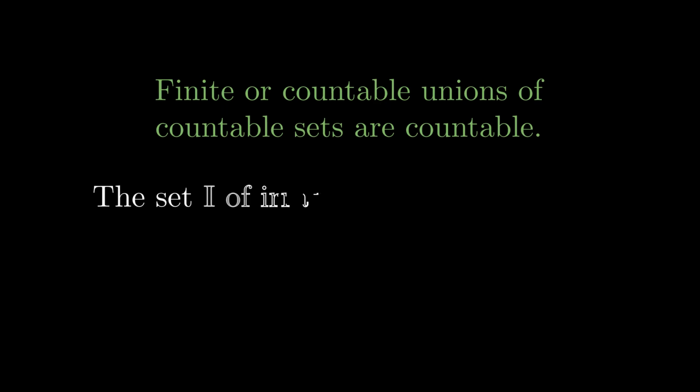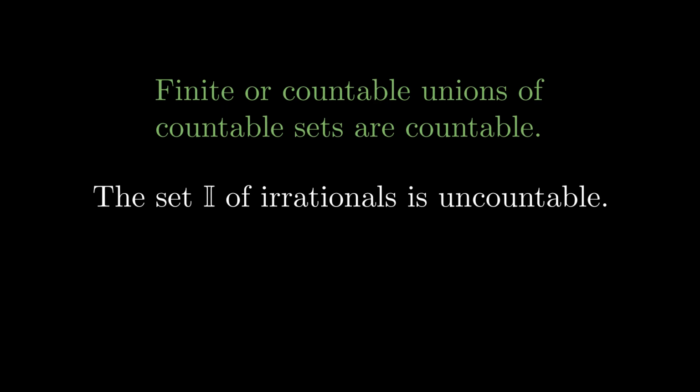The other result referenced last video was that finite or countable unions of countable sets are still countable. We used this to argue that the irrationals must be uncountable, because if they were countable, then that would contradict the reals being uncountable, since the reals are formed by the union of the rationals and the irrationals. Let's state this theorem in two parts.